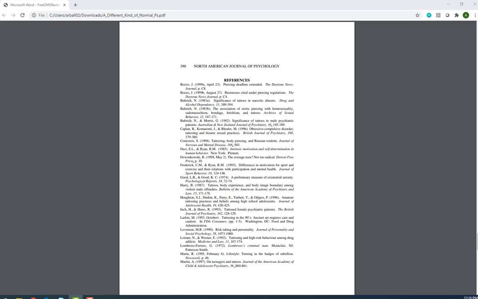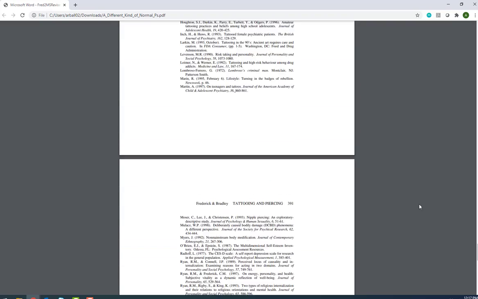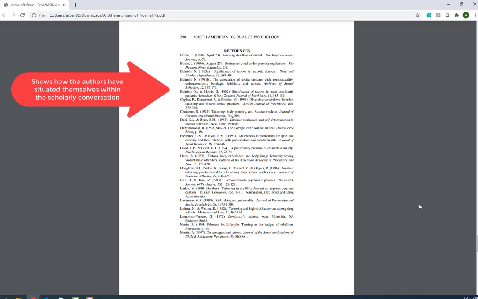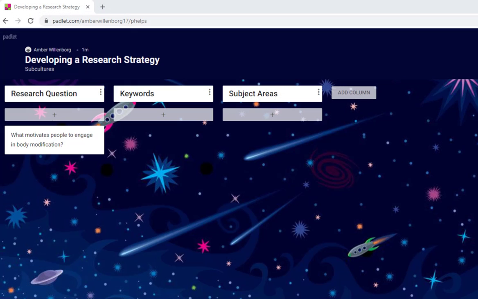Finally, if we scroll to the end of this article, we'll find an extensive bibliography with pages of citations. As I mentioned earlier, academic articles are written as part of a larger scholarly conversation on a topic, and the bibliography shows how the authors have situated themselves within the conversation on body modification motivations. By citing peer-reviewed sources like this in your own research, you're participating in the scholarly conversation as well. Now that we have an understanding of what academic peer-reviewed sources are, we can talk about finding them.